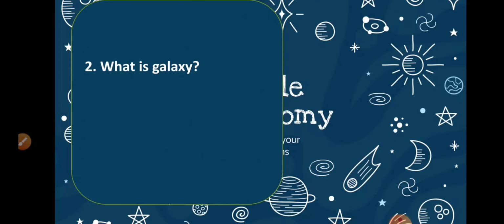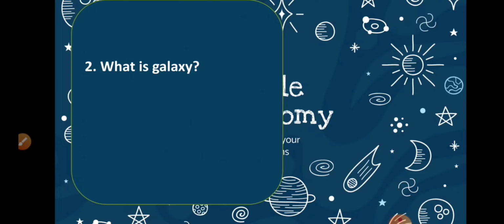So the second question is, what is a galaxy? Our solar system is in a galaxy. Then what is a galaxy? For that, I want to give you an example. Think of your section. In your school, for class 4, there are a lot of sections.